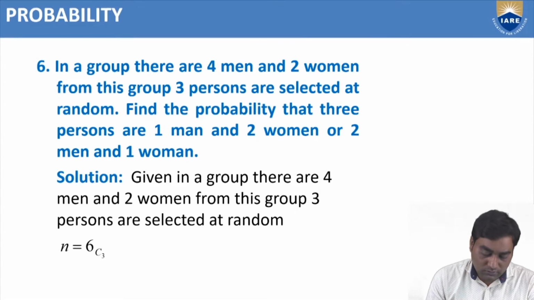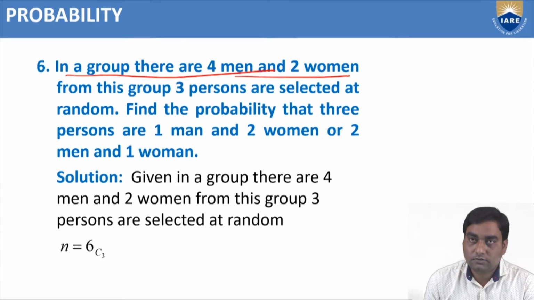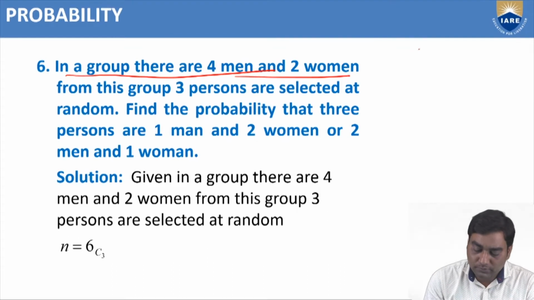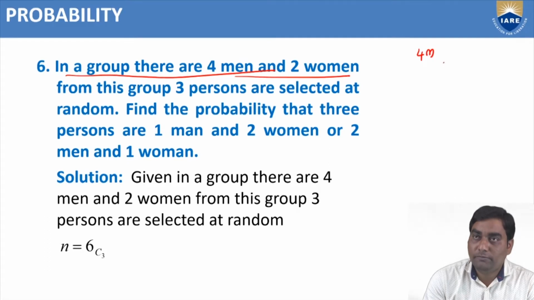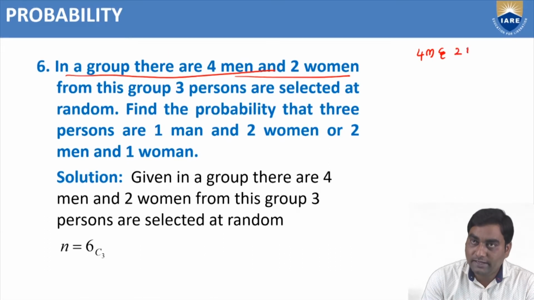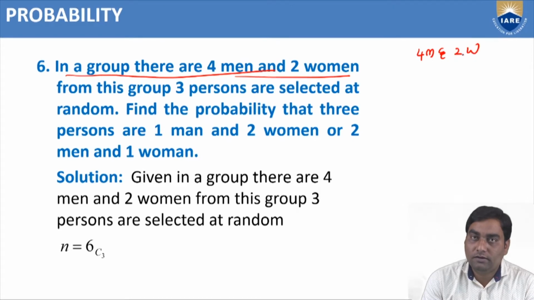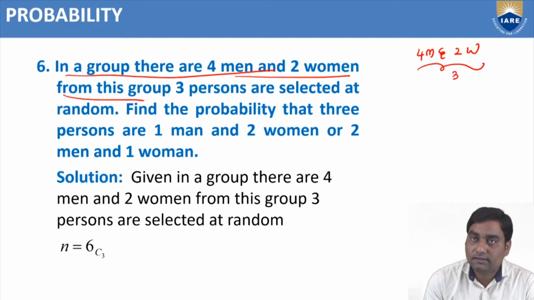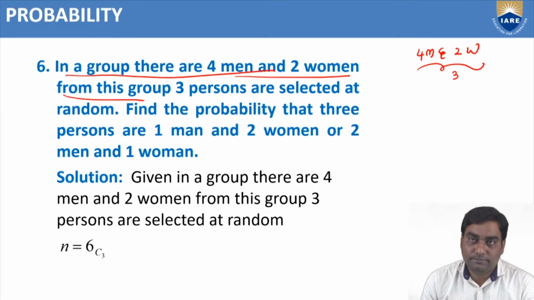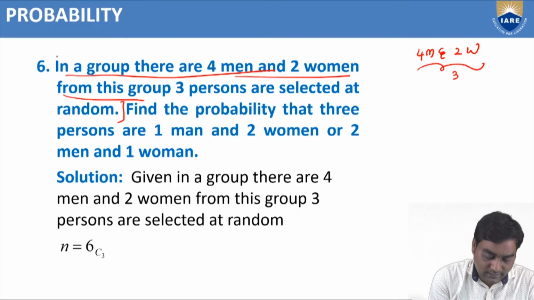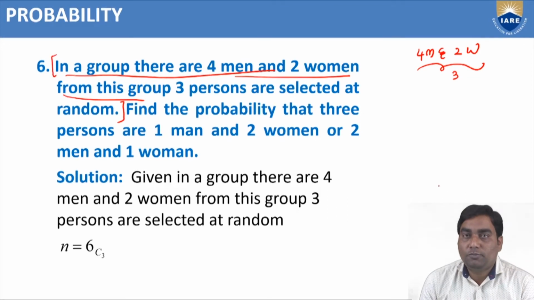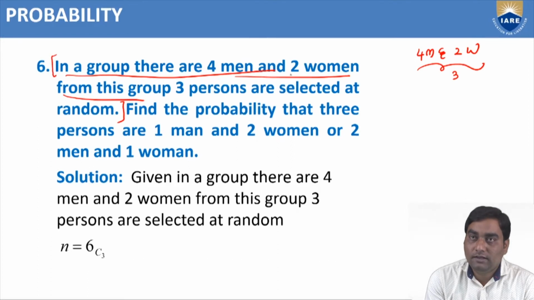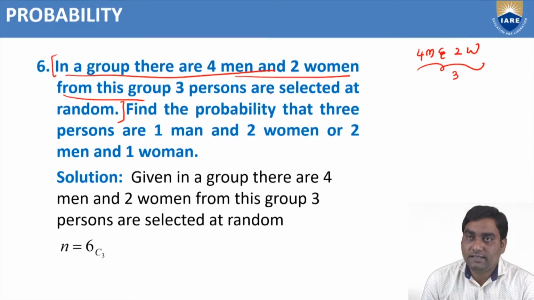Now, another problem. In a group, there are 4 men, 4M, where M is men, and 2 women, W means women. From this group, we are going to select 3 persons at random. From the first statement of the problem again: in a group there are 4 men and 2 women. From this group, 3 persons are selected at random.